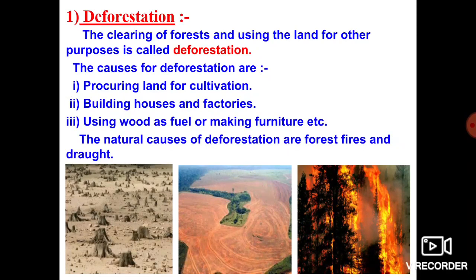Because factories, houses, buildings and apartments require a large amount of space. So this will be fulfilled only from the forest. That's why people cut the trees for construction of more and more factories. This also leads to deforestation and causes a lot of environmental problems.